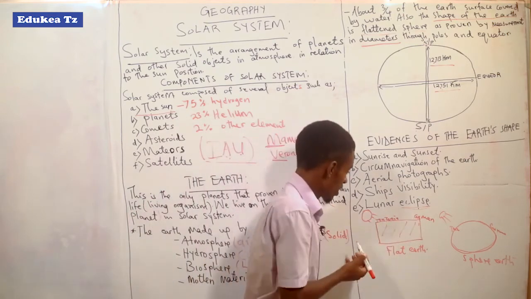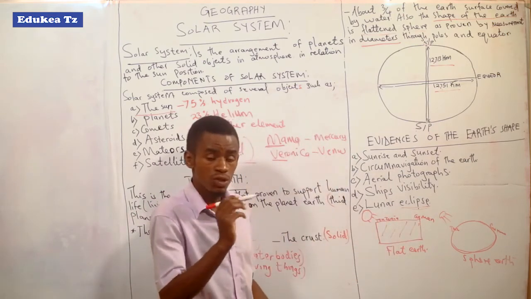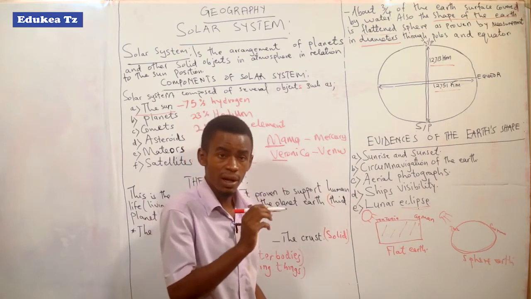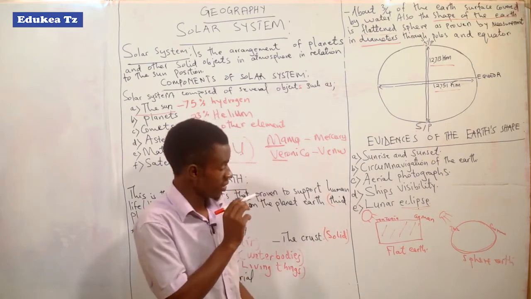So a lunar eclipse means that the earth is standing between the moon and the sun.